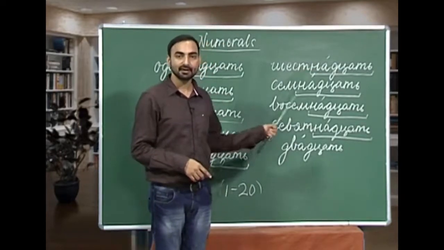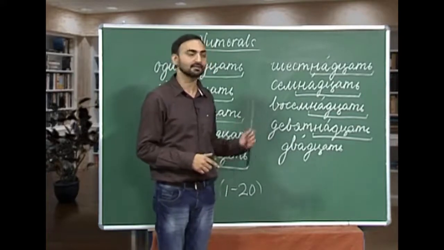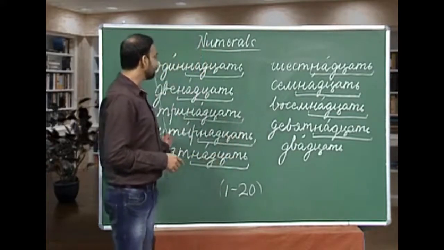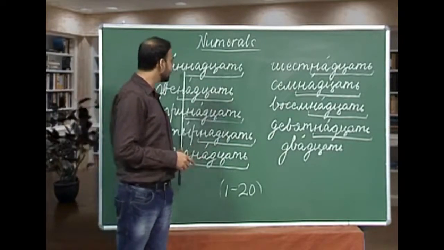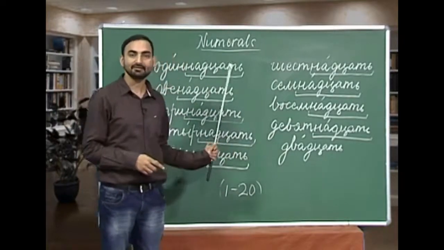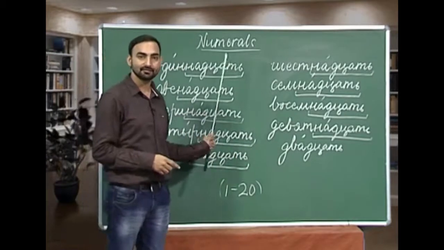Now, if you remember from 1 to 10, then it becomes easier for you to memorize these numbers. For example, if you remember Ajin, which is 1, then you only need to add natsach to make it 11.